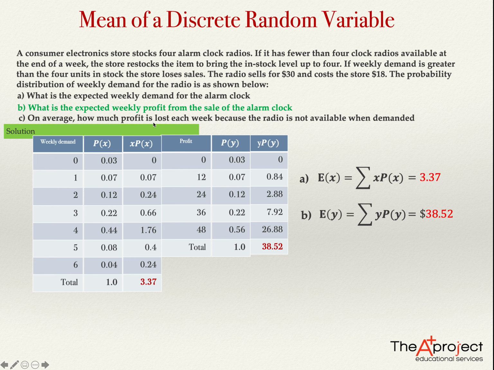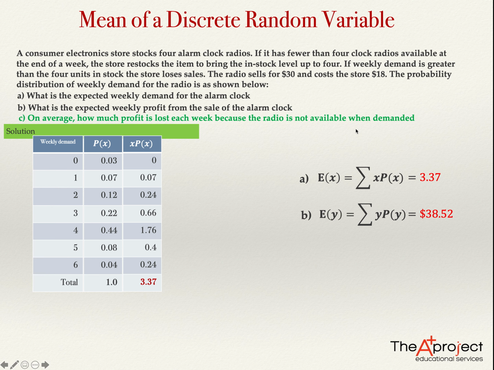On average, how much profit is lost each week because the radio is not available when demanded? So focus on this. When they say on average, this is another way to say the expected value. But the expected value of the profit that is lost each week because the radio is not available. When the demand is 5, they have only 4 radios, so there is one radio that is not available. And sometimes when the demand is 6, there are 2 radios that were demanded but were not available.